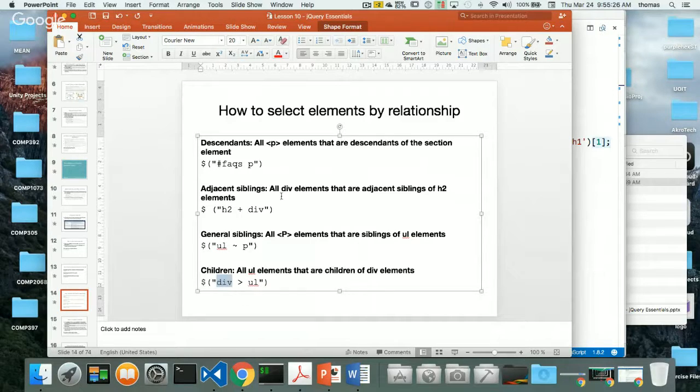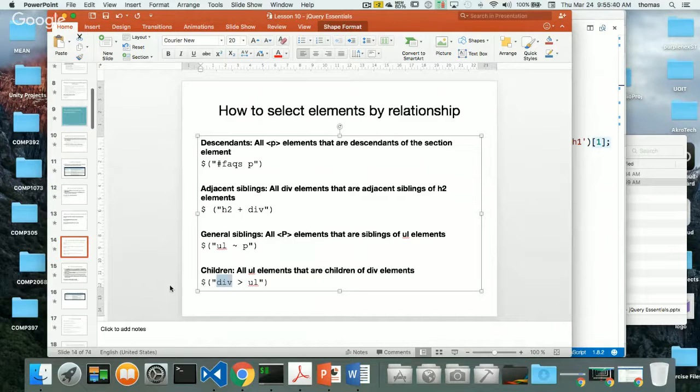And you notice these are the same kind of descendant selectors that we would normally see in CSS. So if you know CSS, then jQuery is your friend. If you don't know CSS so well, then jQuery might seem a little bit confusing to you. But then again, so would CSS.